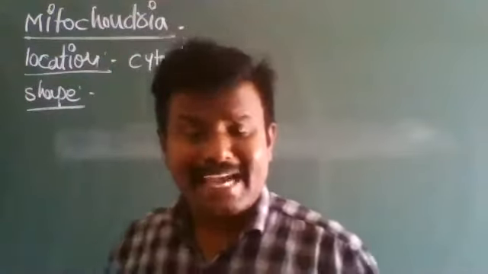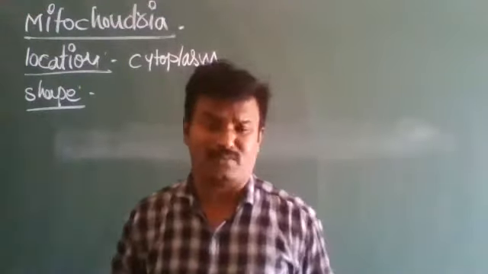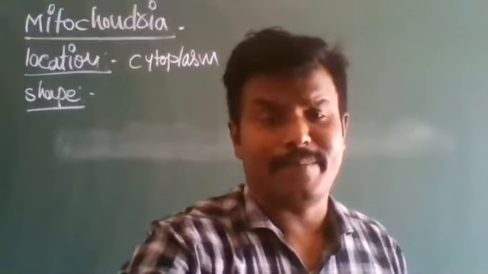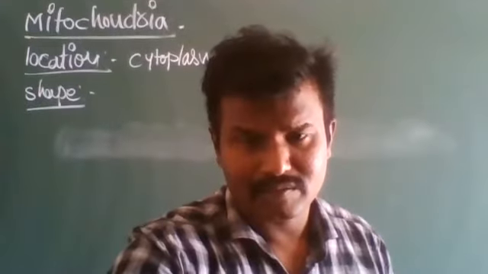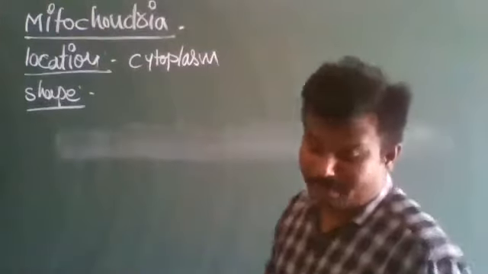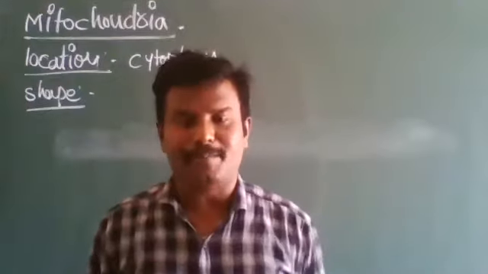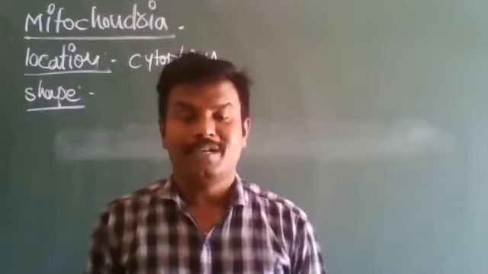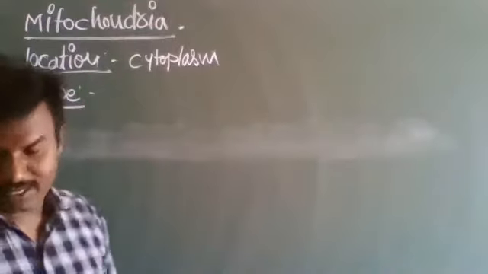Generally, the mitochondria are tube-like, sac-like, club-shaped, tennis bat shaped, or spherical, with various shapes in various types of cells. That is the shape of the mitochondria.